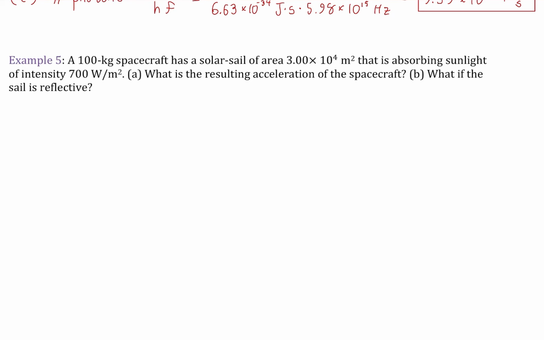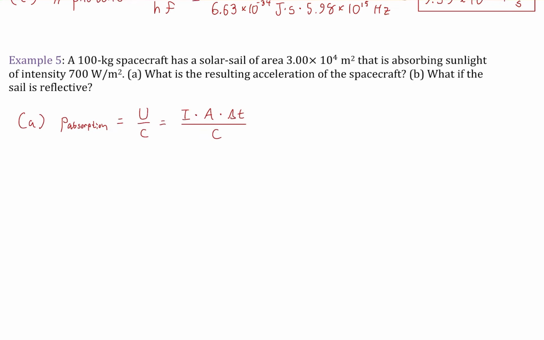Okay, so here we have a 100 kilogram spacecraft, so a rather massive one, considering that it's based on a solar sail model that has a surface area of the sails of 3 times 10 to the 4 square meters. So huge, massive sails are meant to unfurl as they go out into space. They are absorbing sunlight, and the sunlight has an intensity of 700 watts per square meter. Okay, so they're somewhere out beyond Earth's orbit where the sunlight is slightly less intense than it is here. What is the resulting acceleration of the spacecraft?